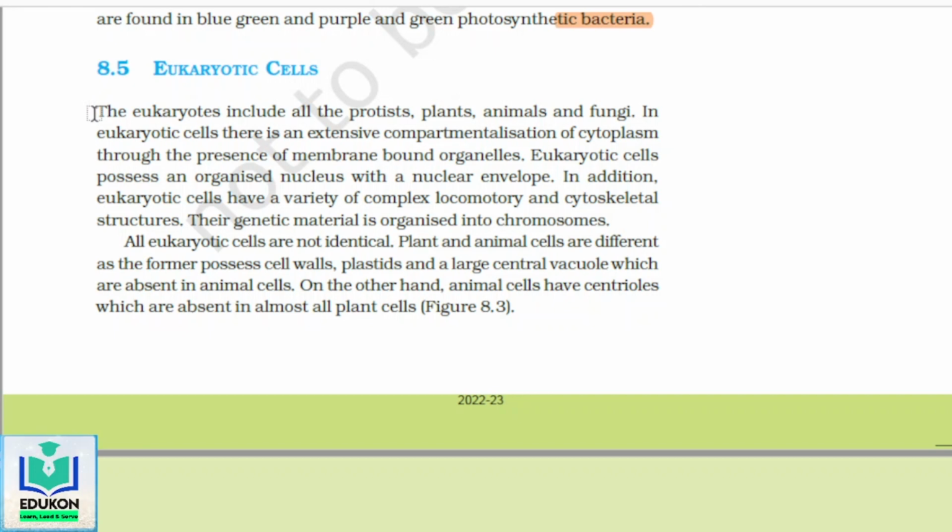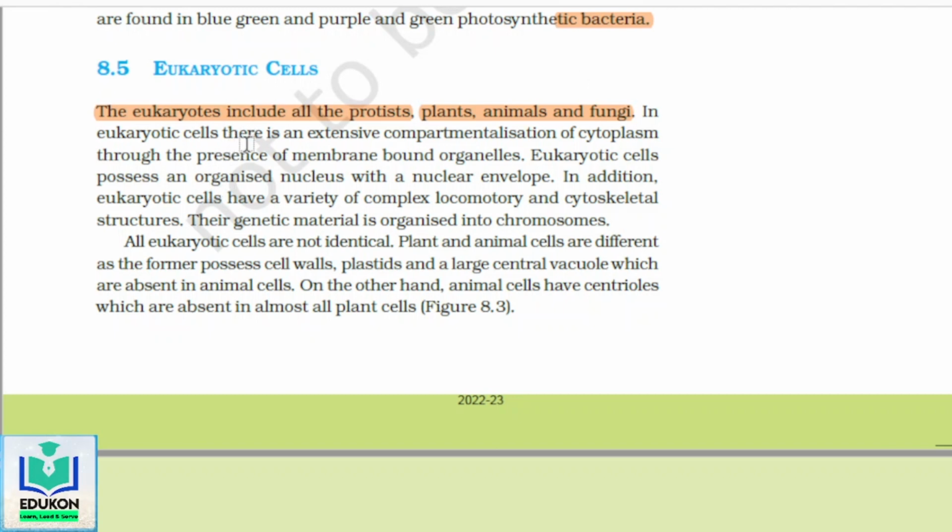The eukaryotic cells include all protists, plants, animals, and fungi. In prokaryotes, it is represented by bacteria, blue-green algae, mycoplasma, and pleuropneumonia-like organisms. Same here, eukaryotic cells include protists, plants, animals, and fungi.